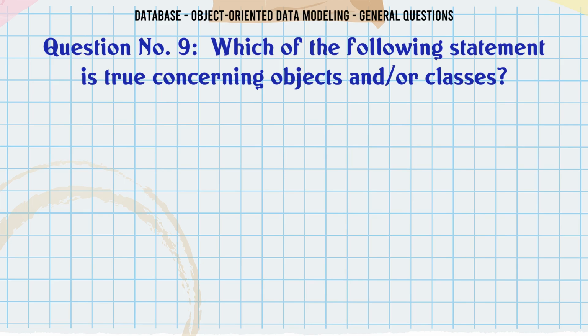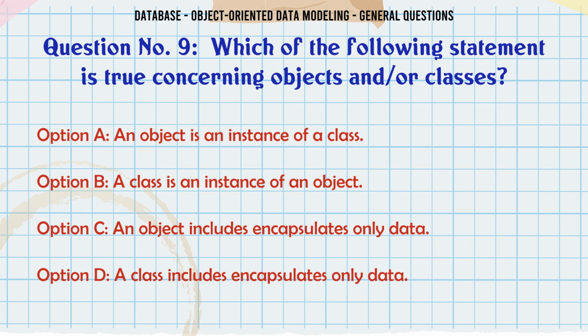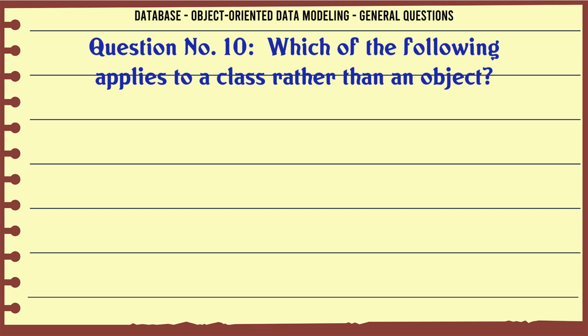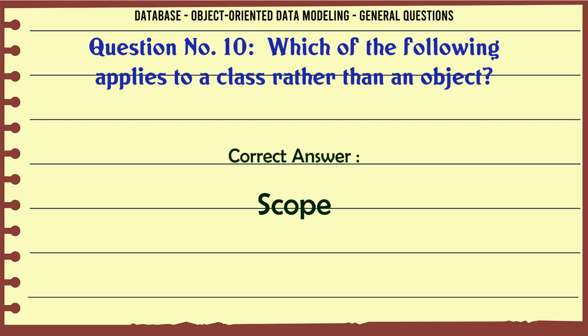Which of the following statements is true concerning objects and/or classes? A. An object is an instance of a class. B. A class is an instance of an object. C. An object encapsulates only data. D. A class encapsulates only data. The correct answer is an object is an instance of a class. Which of the following applies to a class rather than an object? A. Query. B. Update. C. Scope. D. Constructor. The correct answer is scope.